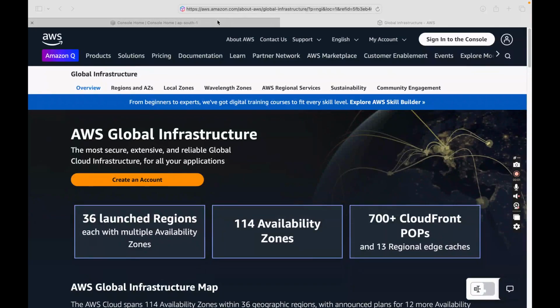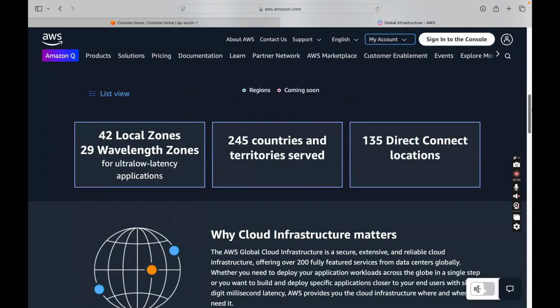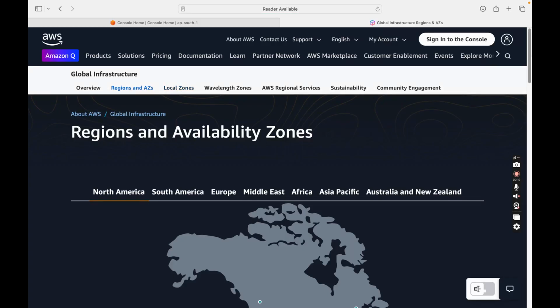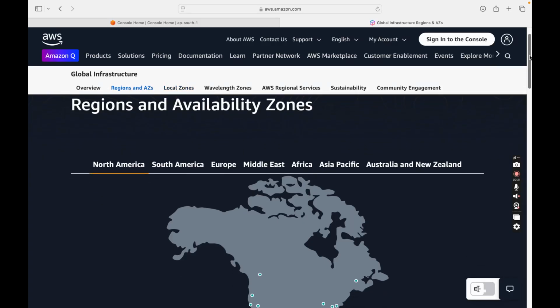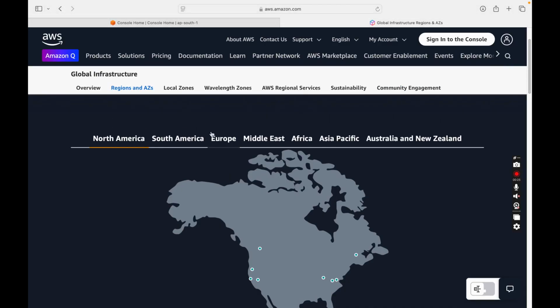Let's come to the AWS global infrastructure page, in which we have seen these components: regions, availability zones, local zones, Wavelength zones and all. So let's go one by one. Let me click on regions and availability zones, and here we will see the regions listed by continent.